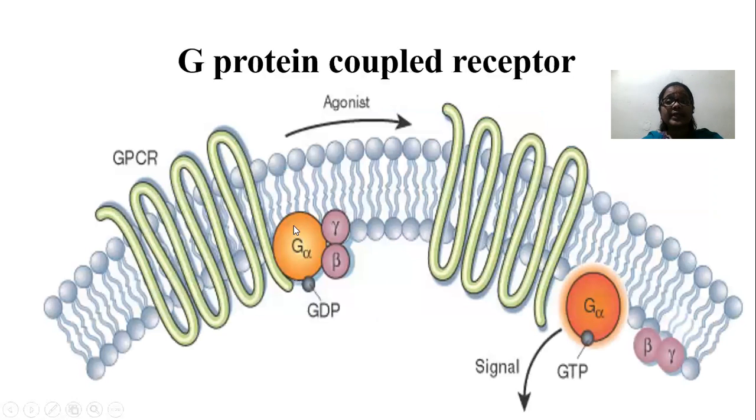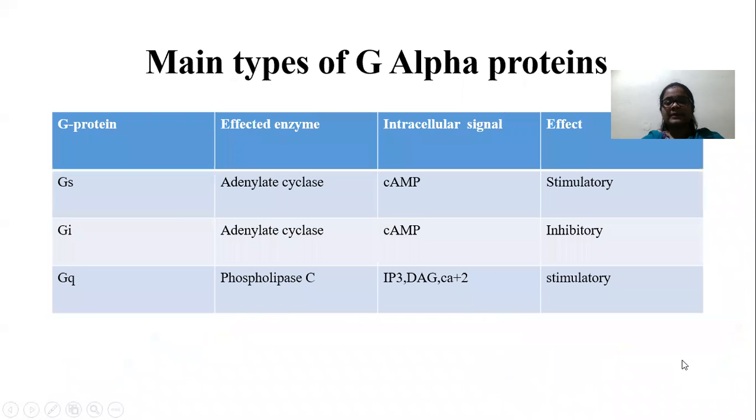These three proteins are present in which subunit? The alpha subunit. So when the agonist binds with the GPCR, immediately GDP is replaced by GTP. Then the alpha subunit is dissociated from the beta and gamma dimer. If Gs protein is activated, it stimulates the adenyl cyclase enzyme, and it produces the second messenger, cyclic AMP.